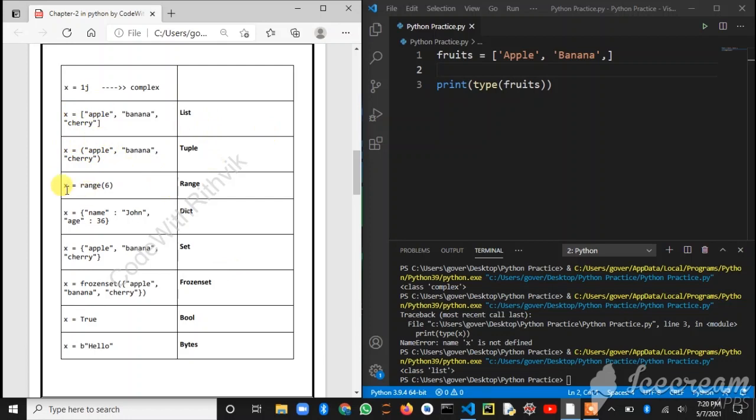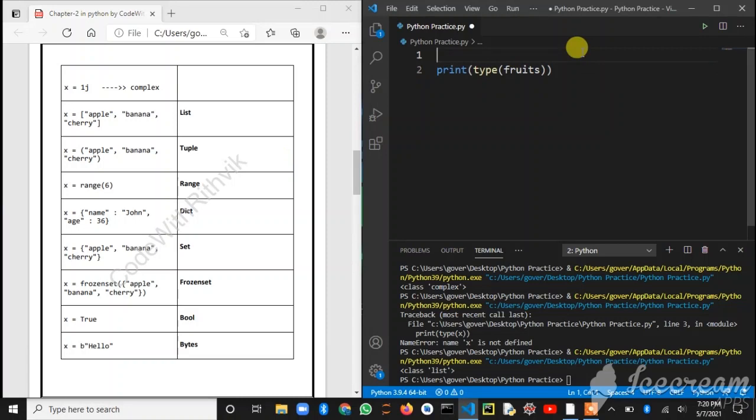So next, x is equal to range. Range is also a function type, and I'll show you. Let's go, x is equal to range 6, and here I'm changing the value of x, and we'll run it and check.